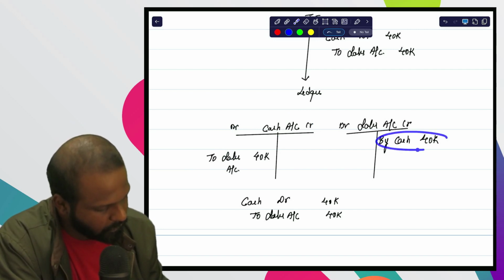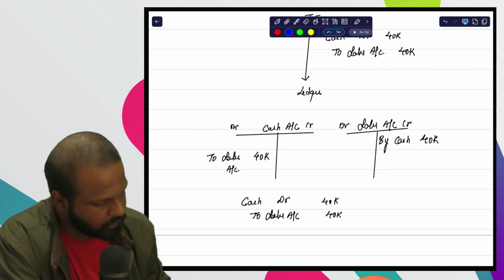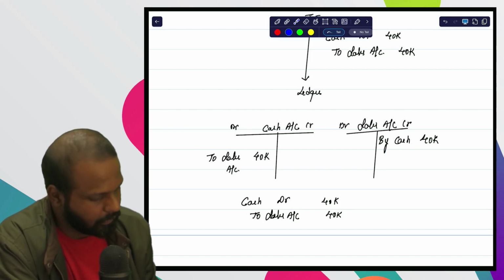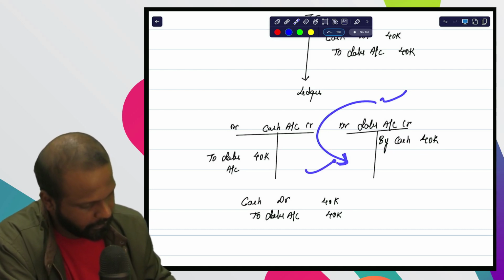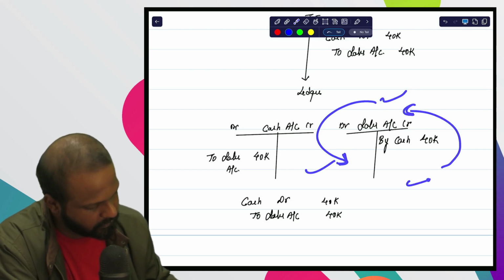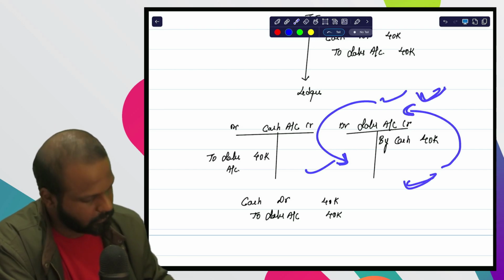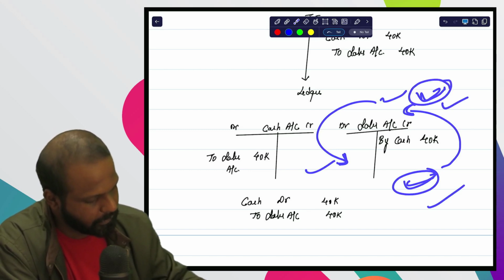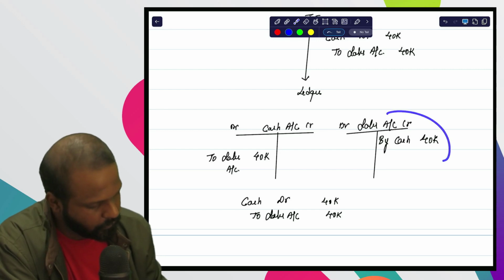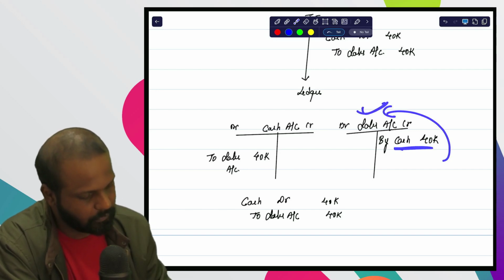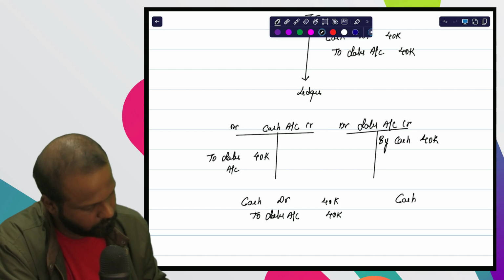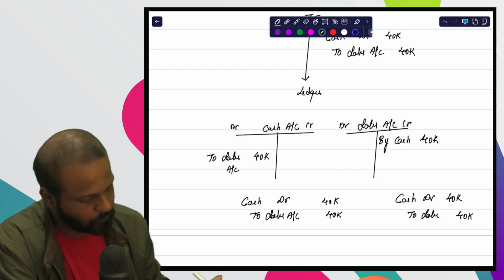Suppose you want the journal entry from the credit aspect. As I told you, anti-clockwise order, debit, credit. Here this will be debit, this will be credit. Starting, ending, debit, credit. So here you need to come the reverse way. Cash account debit to sales account, rupees 40,000.